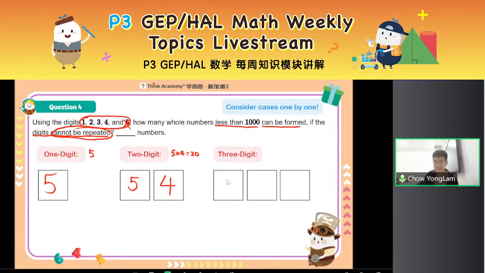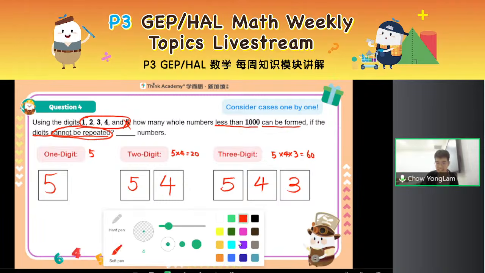3-digit number, same thing. 5 ways to choose my hundreds, 4 ways to choose my tens, and how about my ones this time? How many ways to choose the ones? Yes, 3 ways to choose the ones. Your choices get fewer and fewer. So 5 times 4 times 3 equals 60. Now, is my answer 60?